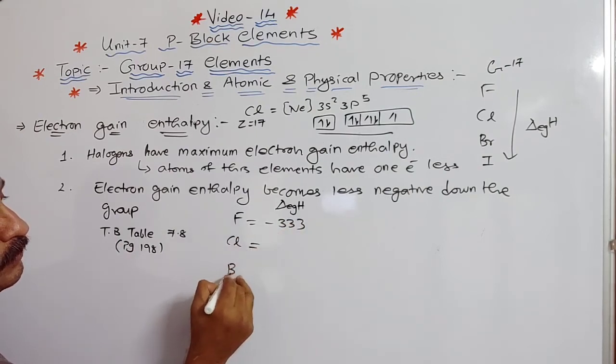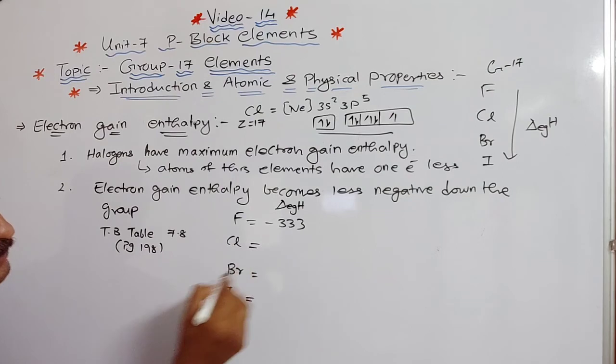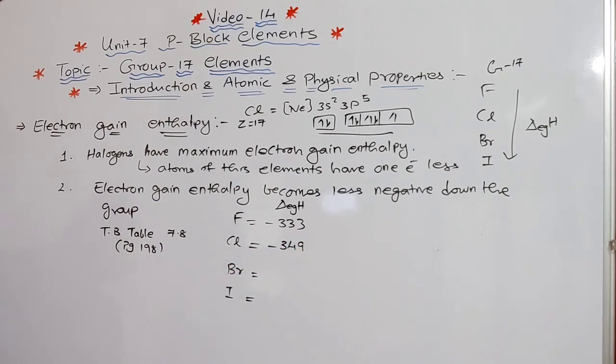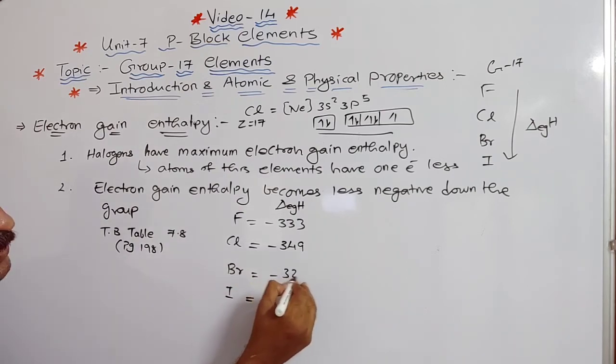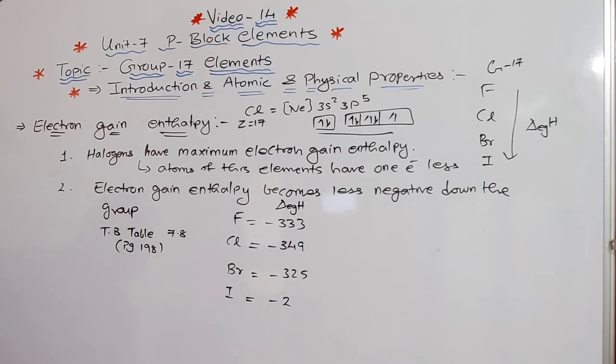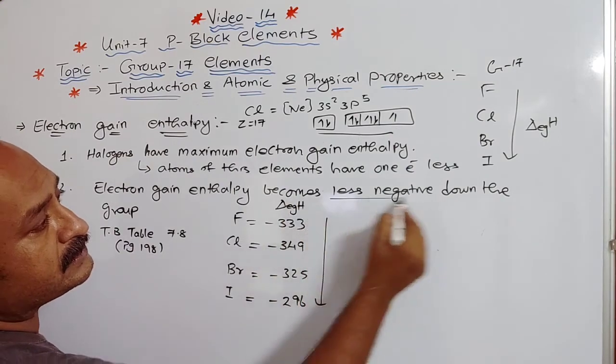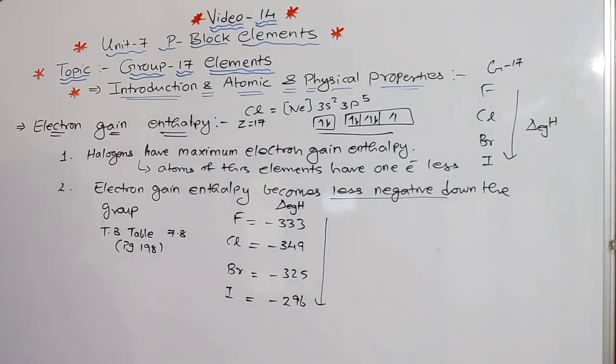Then chlorine is given, bromine is given and iodine is given. For chlorine it is minus 349. Then another one is given minus 325. And the last one is given minus 296. Understood? So if you see this, they become less negative down the group.